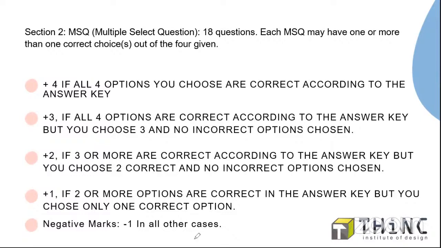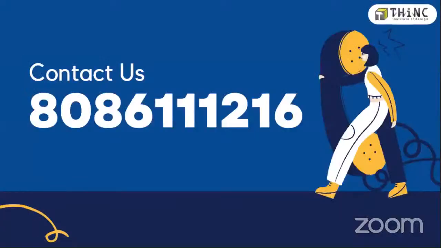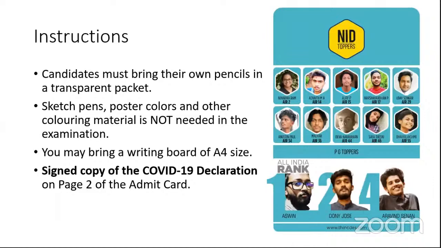If you are really confident in the answer, at least you get the partial marking rather than selecting any wrong answer and resulting in negative marking. If you choose your confident answer, that will just give you some partial marks. So rather than losing 1 mark, it will be better to get the partial mark. Okay, so that's the major thing about the MSQ section. So you really have to take care of the MSQ part. So that's really important. I think the partial marking is also an advantage this year.